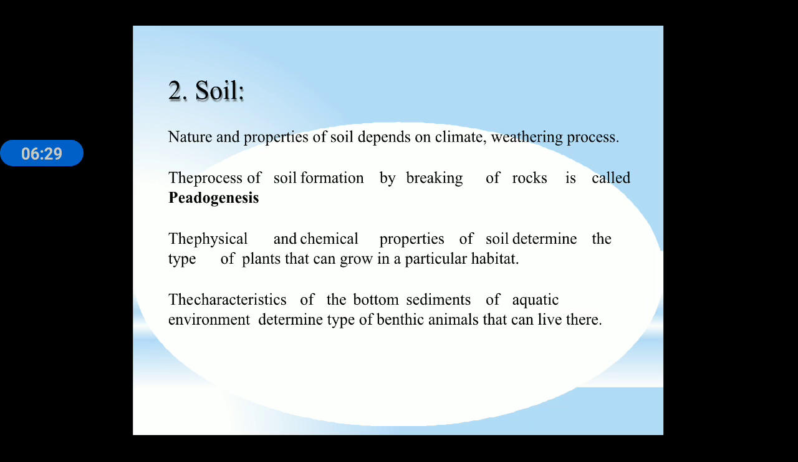Now next is soil. The nature and properties of soil depend on the climate and weathering process. The process of soil formation by the breaking of rocks is called pedogenesis. The physical and chemical properties of soil determine the type of plants and animals that grow in a particular habitat. According to the different types of soils, the productivity of crops depends upon that particular soil. There are different types of soils present in the ecosystem: sandy soil, clay soil, alluvial soil, black soil, and red soil.